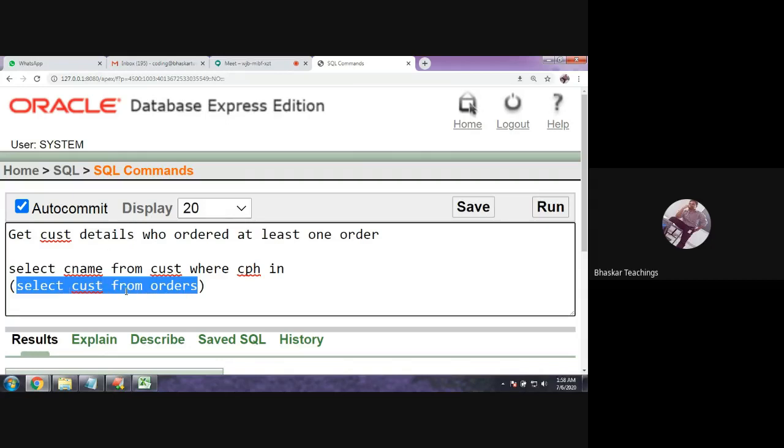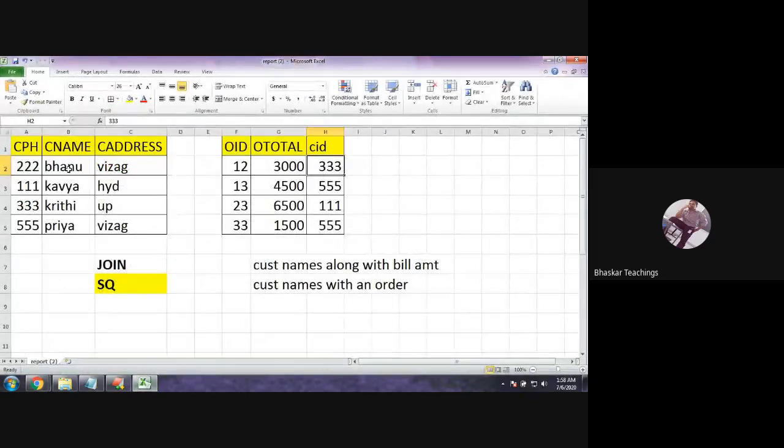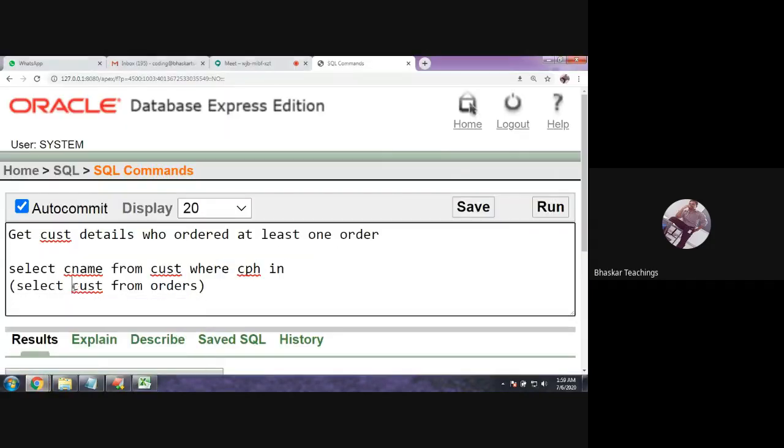From this result, the outer query is performed. The outer query is checking whether the CPH is in these values or not. So you can see here, this is CPH. Triple three, yes, triple three is there, so display Kriti. Triple five, yes, triple five is there, Priya. Triple one, yes, triple one is there, Kavya. In that way, you have duplicate values also. That means one customer with many orders. So you can give distinct of customer. Okay, so this is my query.